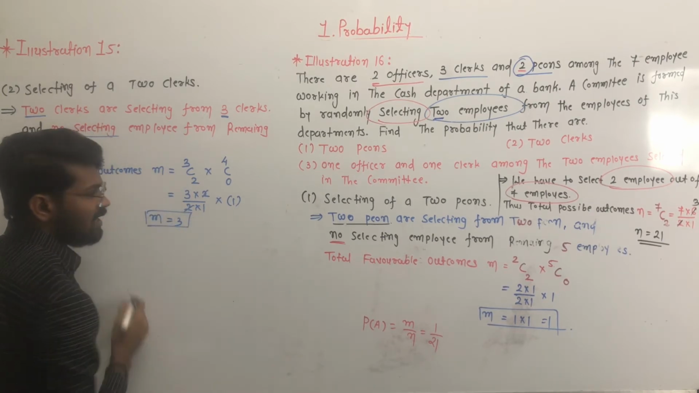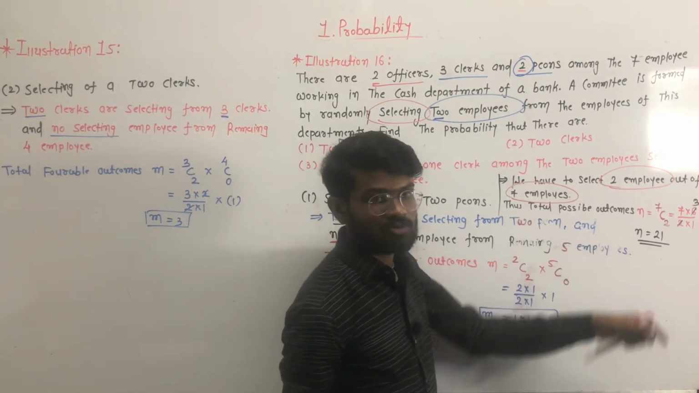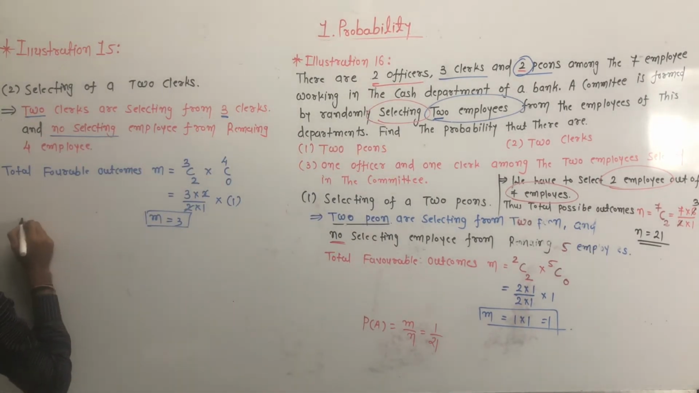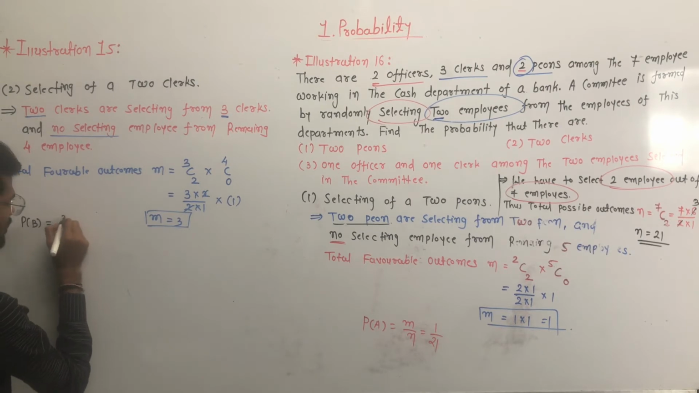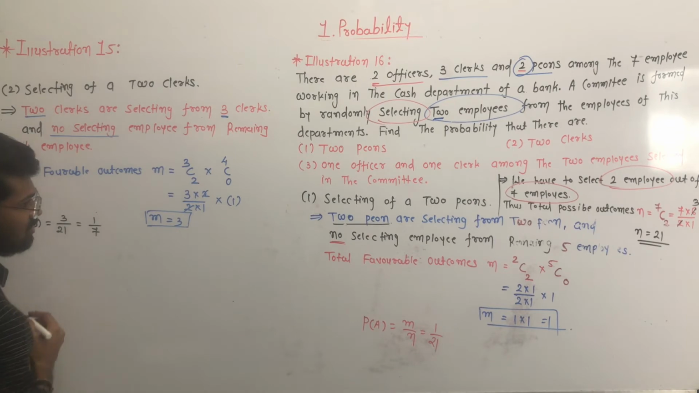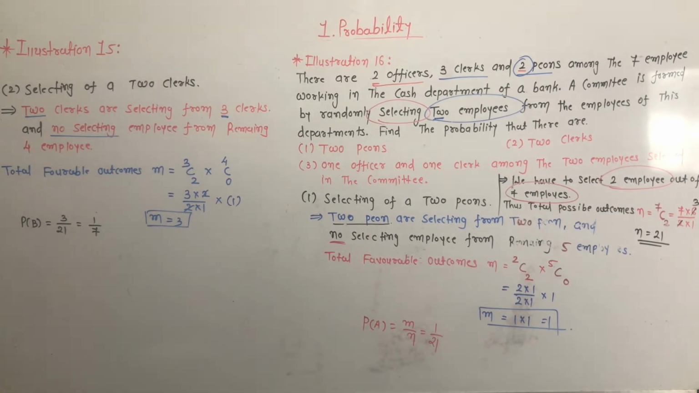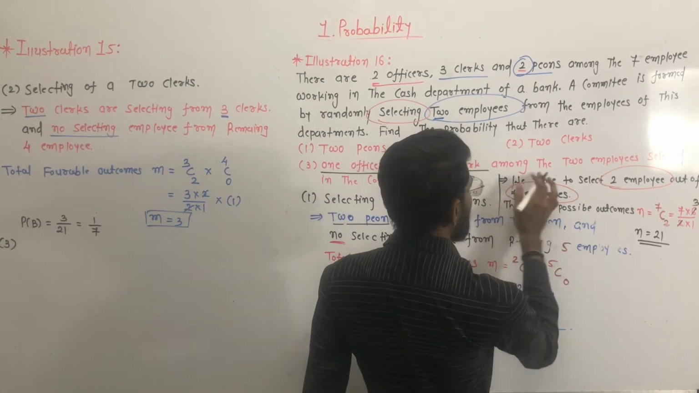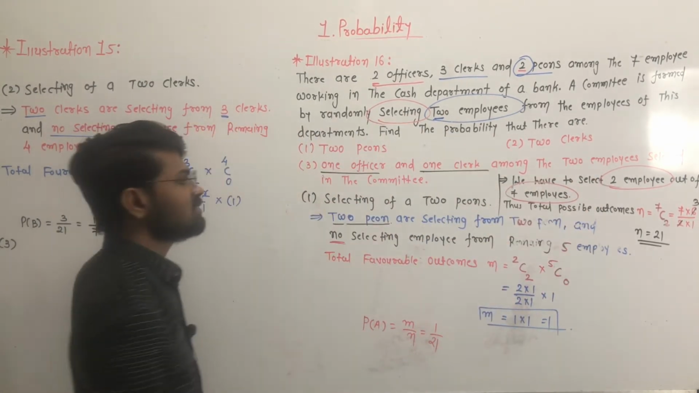And N is equal to 21. So the probability of this event, P of B, is equal to 3 upon 21, so 1 by 7. Clear? Okay, now the third event is that one officer and one clerk are among the 2 employees selected for the committee.